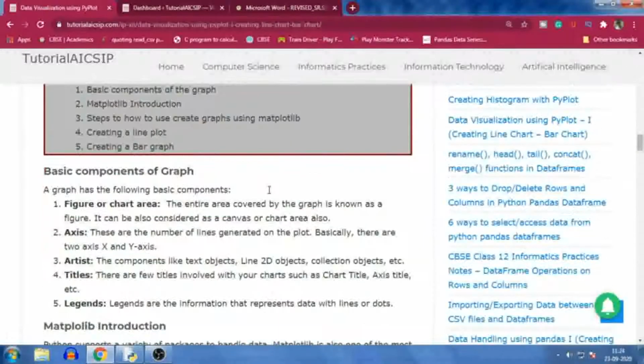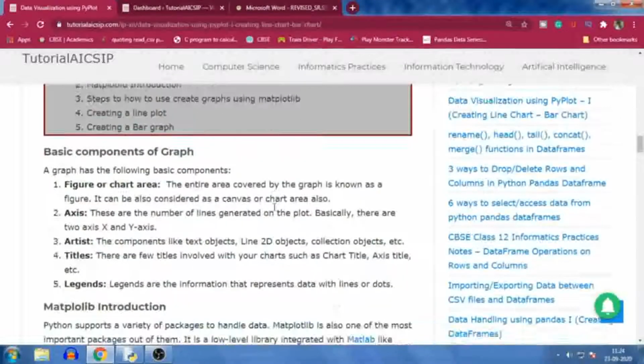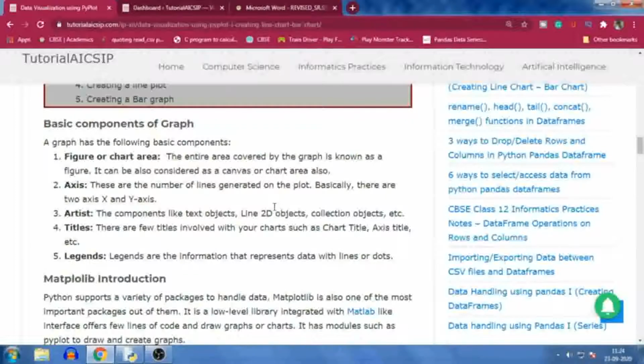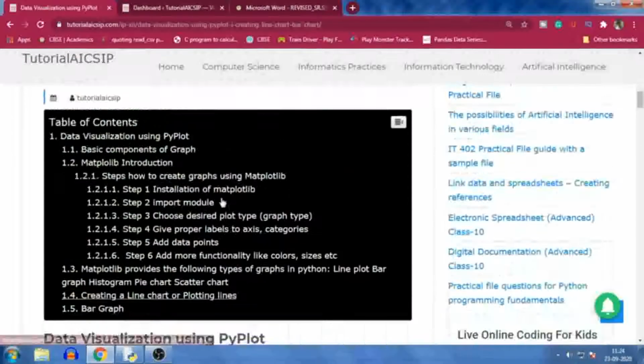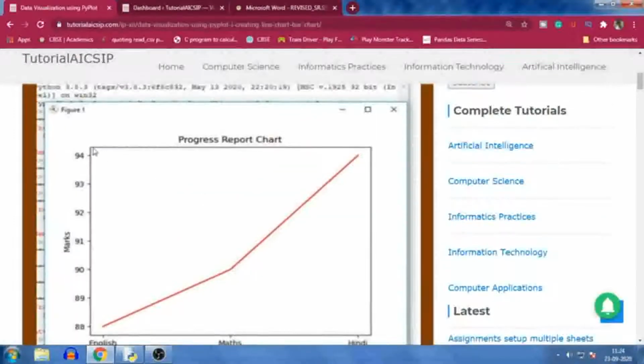Let me explain the basic components of a graph. You may have used graphs in MS Excel, so you are well aware of them. Here I have written some of the parts which are most important for your graph. First is the figure or chart area. The entire area covered by the graph is known as a figure. It can also be considered a canvas or chart area. This is our image, and the entire part where the chart is plotted is called the chart area.